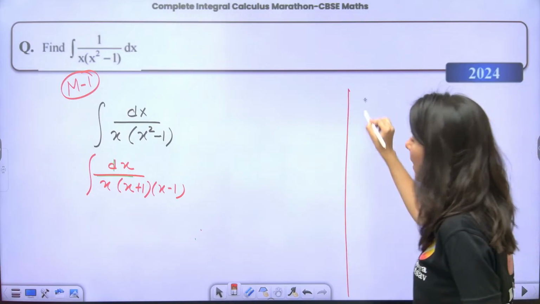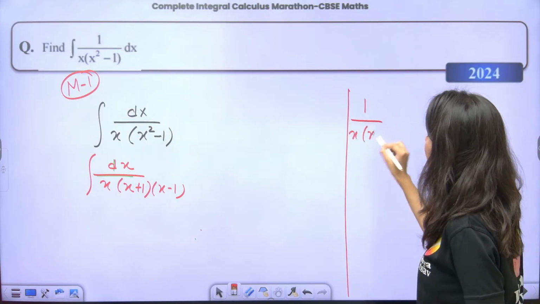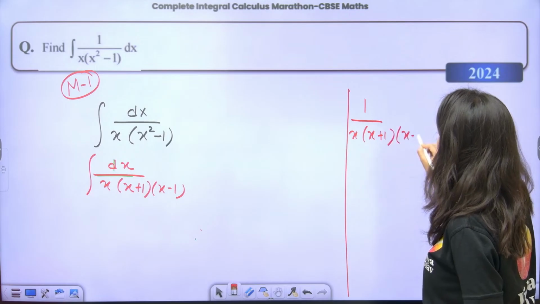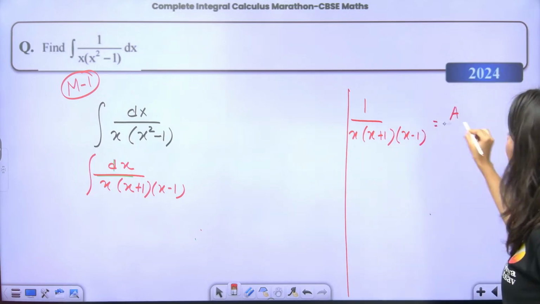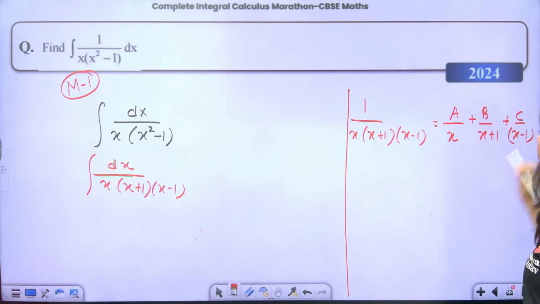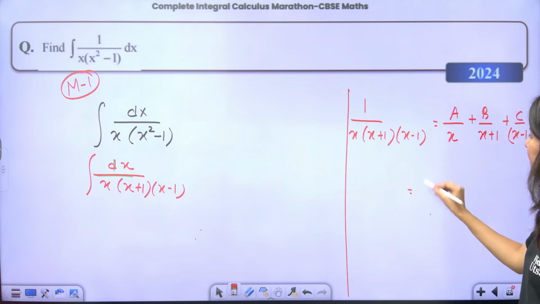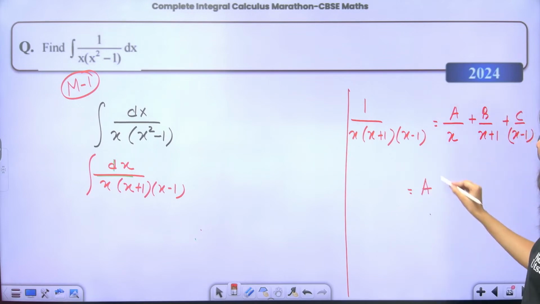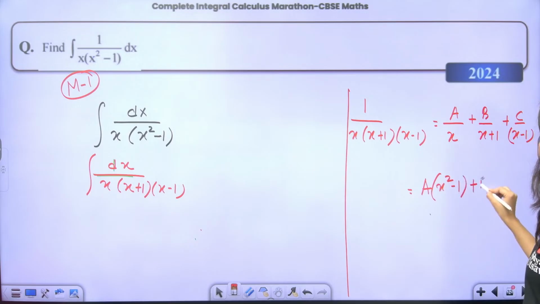How come? Ma'am, the expression is 1 upon x plus 1, x minus 1. It can be written down as a upon x plus b upon x plus 1 plus c upon x minus 1. Correct? Now if you take LCM on the right hand side, this is going to give you a, x plus 1, x minus 1 plus b, this is x square minus x plus c, this is x square plus x.